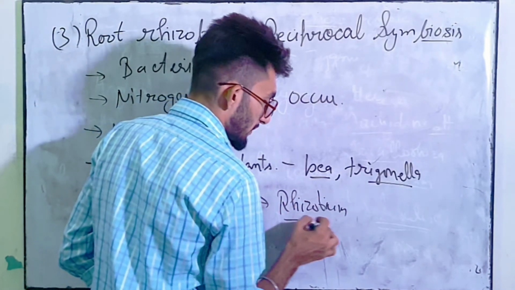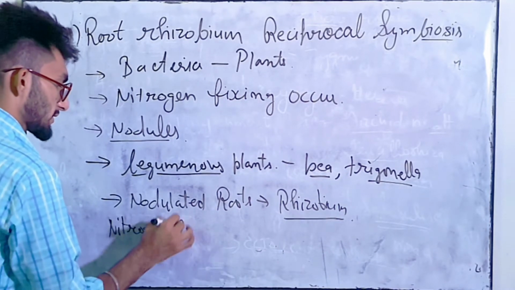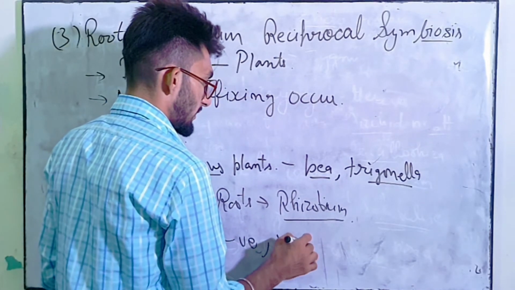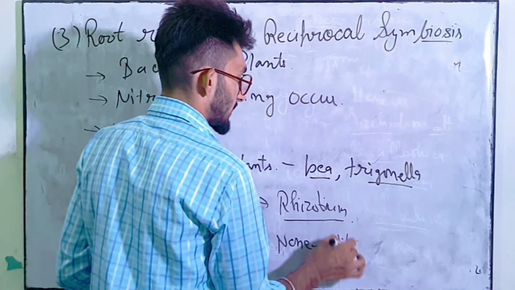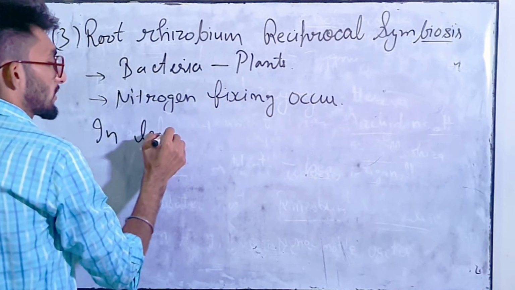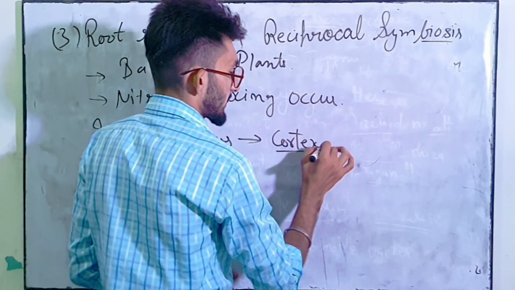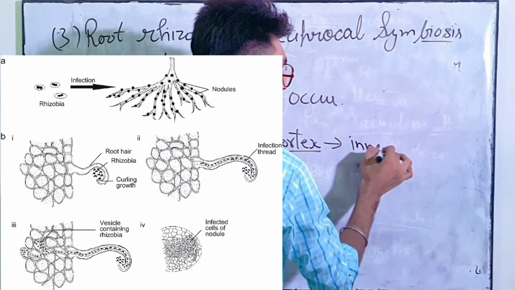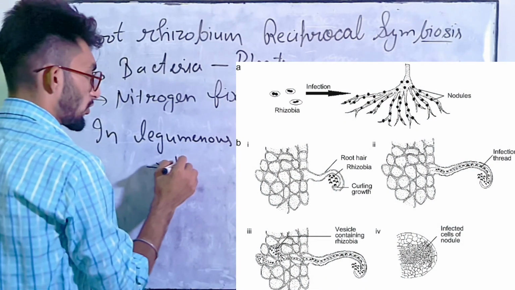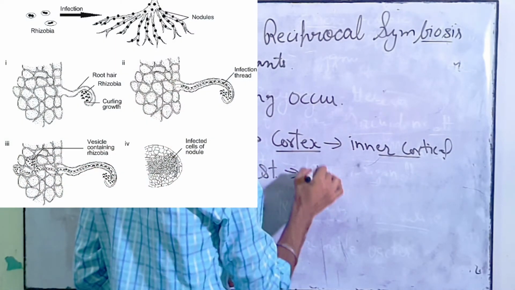So उसमें क्या होता है, राइजोबियम होता है जो कि एक तरह का बैक्टीरिया है. So rhizobium is nitrogen fixing gram negative non-motile type of bacteria which is present in the nodules. So in leguminous type of plants, this bacteria rhizobium enters through the cortex region up to the inner cortical. कहां तक जाता है, इनर कॉर्टिकल तक. And at that region it form a knob like structure which is known as nodule.